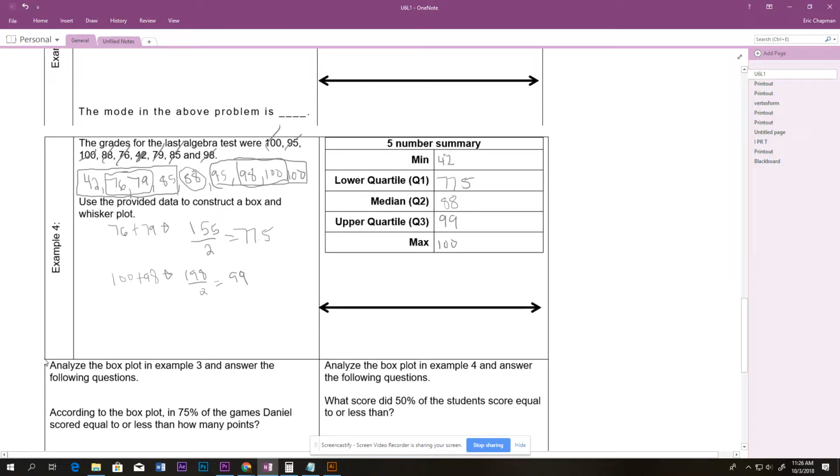Next, we are going to make a scale. 42 is not an even number, so let's start with 40, and let's just count up. Make these about as even as you possibly can. Let's count by 5: 45, 50, 55, 60, 65, 70, 75. Actually, let's start over. Let's make that scale smaller. So I'm going to start here. We're going to make these small so we can get all of our values in there.